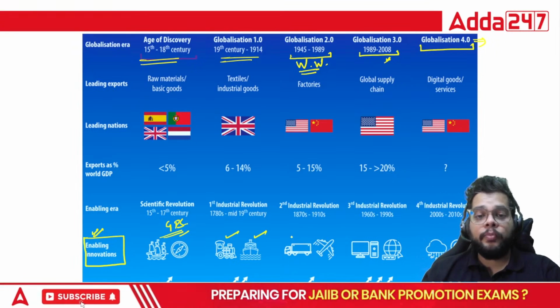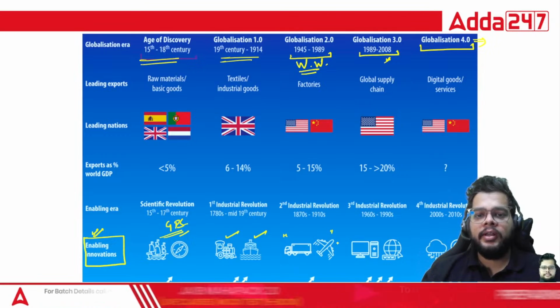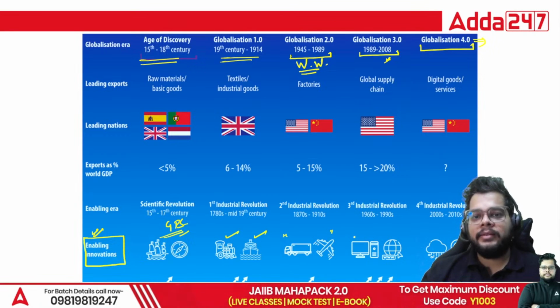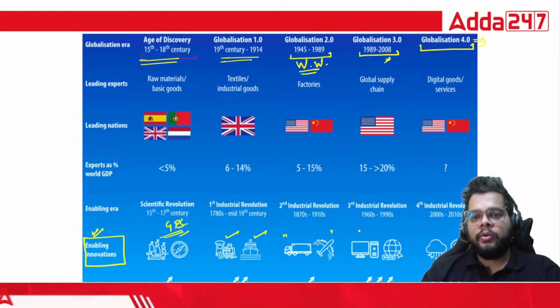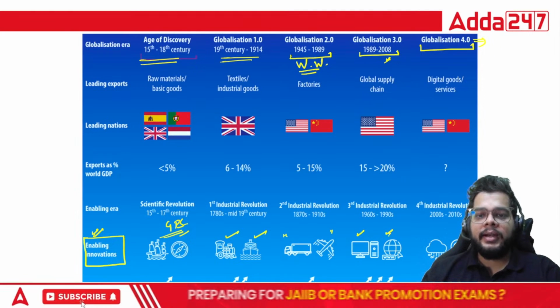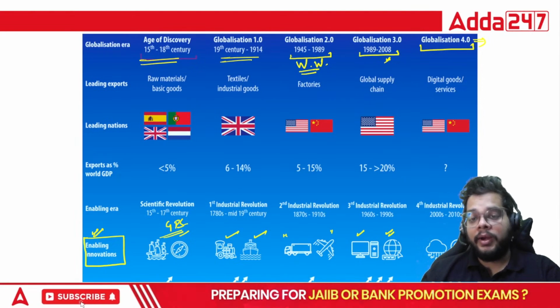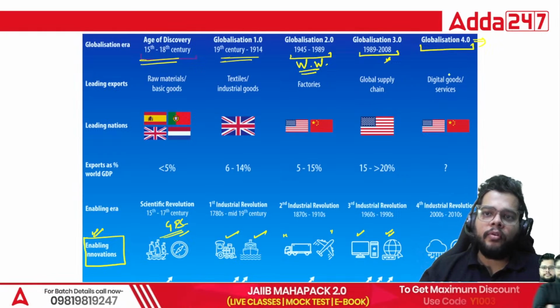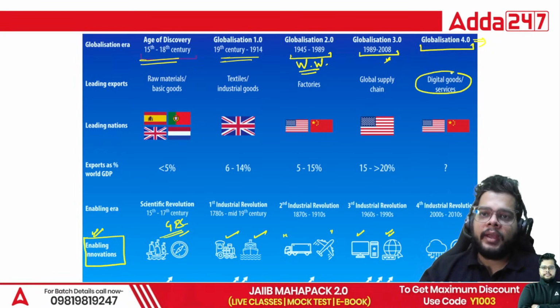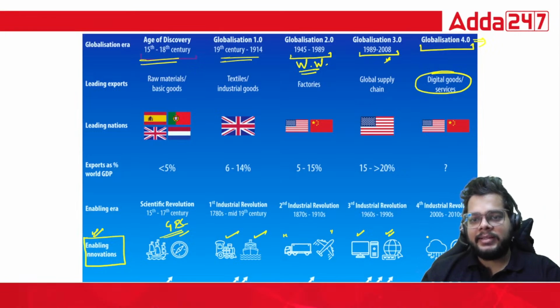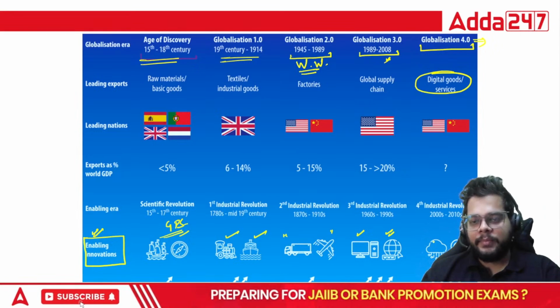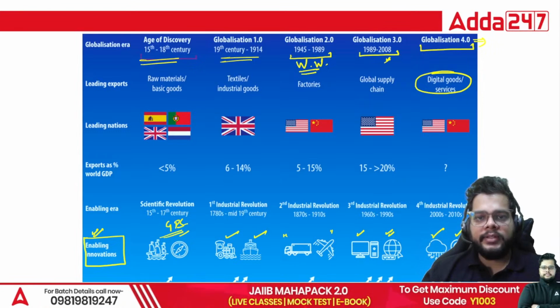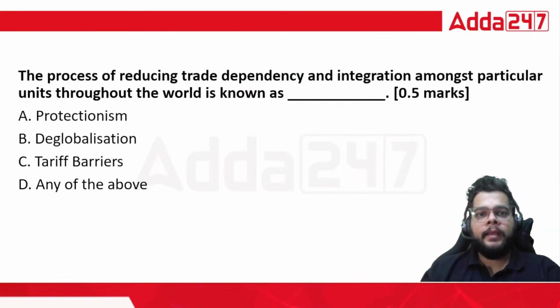After that, in 2.0 globalization, we saw the emergence of airplanes. Then in 3.0, the computer systems were there, and the internet was founded. Right now, when we talk about 4.0, we have digital goods and services as the flag bearer of our globalization process. And it starts off with cloud computing as well as artificial intelligence. So these are some things which we have to remember.